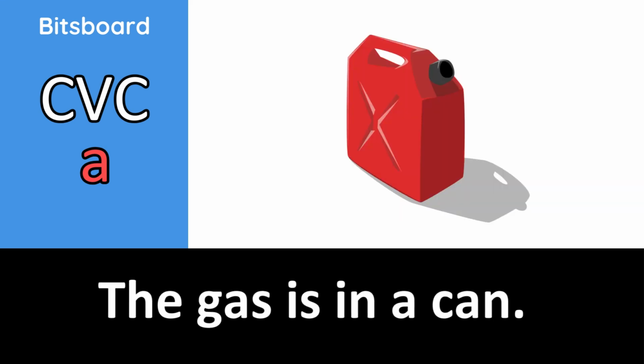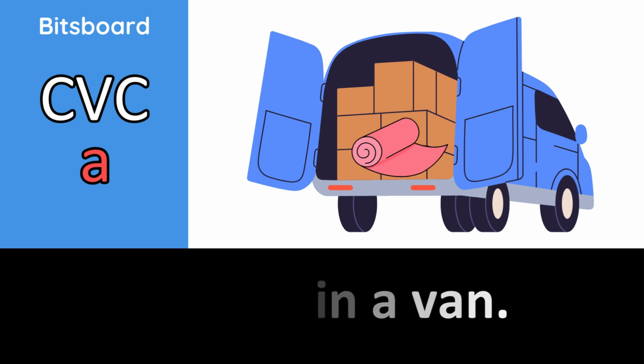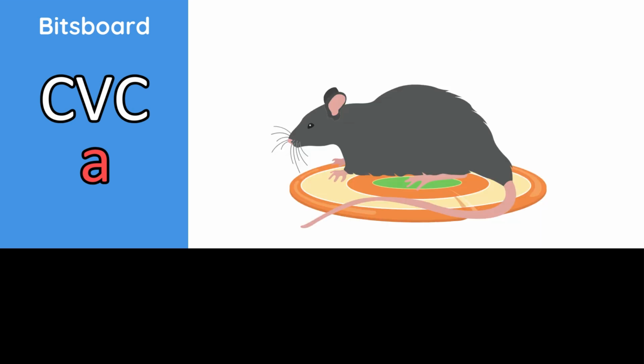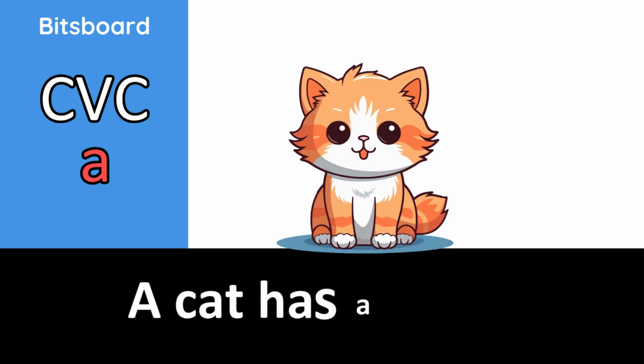The gas is in a can. A hat is on a cat. A mat is in a van. A rat sits on a mat. A bat is at a mat. A van is on a map. A cat has a mat.